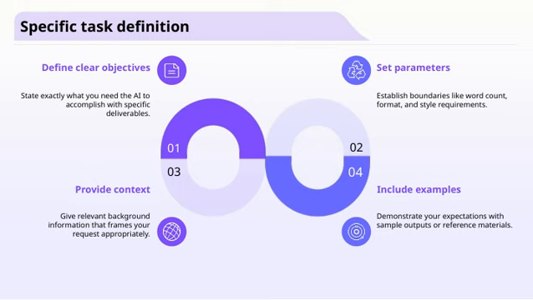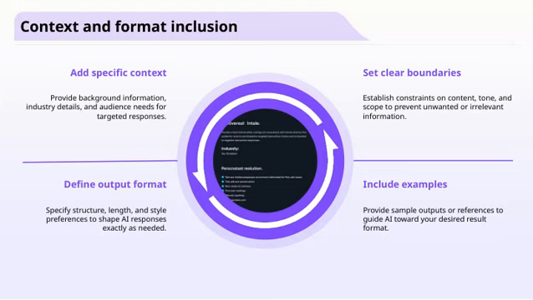When we talk about context and format inclusion, it's really about setting the stage for effective communication. First, adding specific context means providing background information that helps our audience understand the bigger picture, whether that's industry trends, market conditions, or particular audience needs. This ensures our responses are relevant and targeted. Next, defining the output format is crucial. It involves specifying how we want the information structured, like the length, style, or even the tone, so that the responses meet our expectations and are consistent across the board.